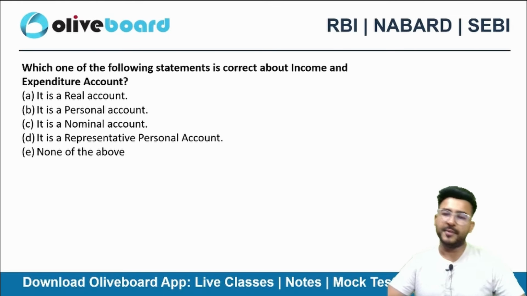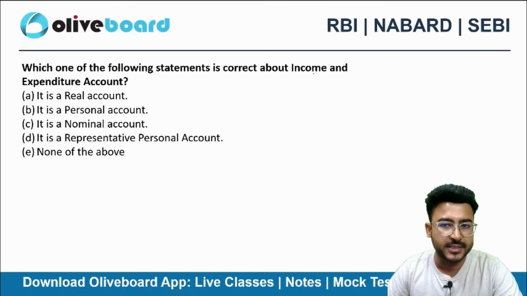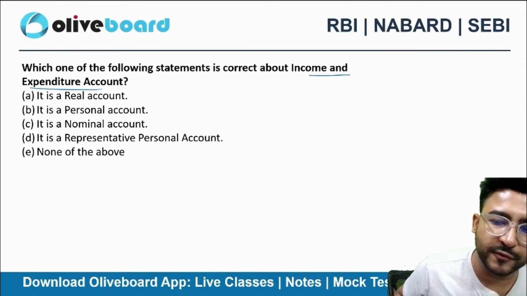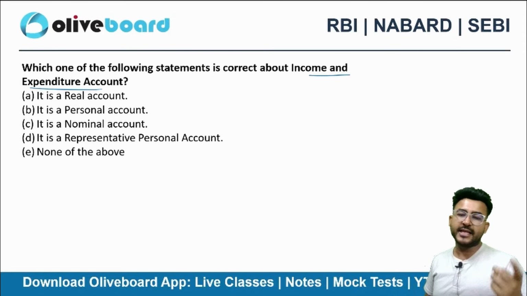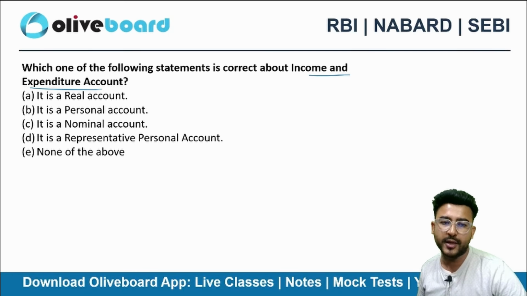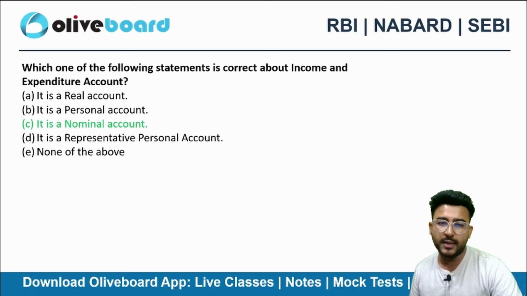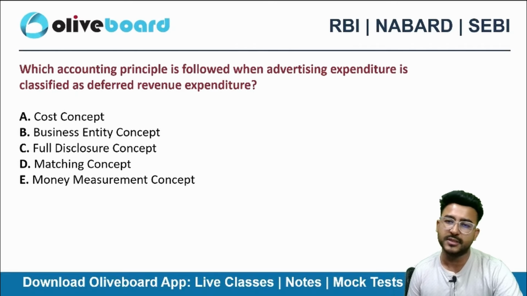Yes, that's a nominal account, right? Please do remember, income and expenditure account is a nominal account because all the elements that we have here are part of nominal account. Expenses, losses, gains and income, these all are nominal accounts, and nominal account never comes in the balance sheet. Only personal and real accounts are there in the balance sheet.